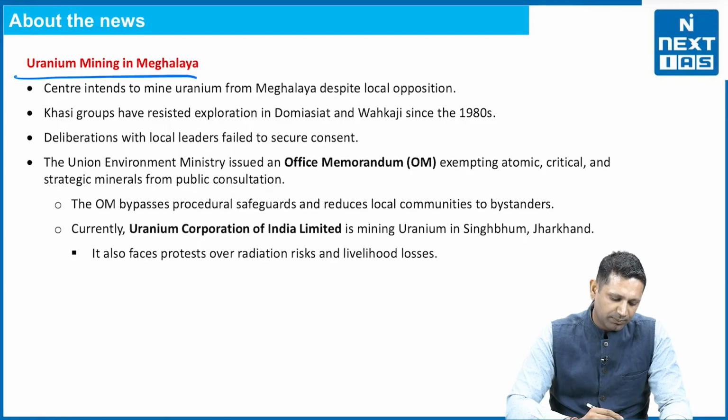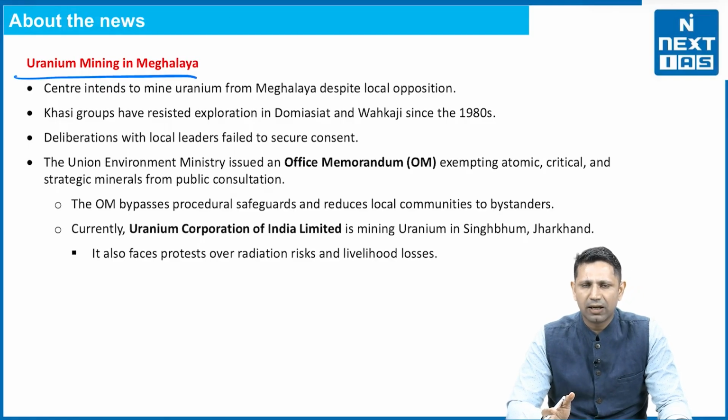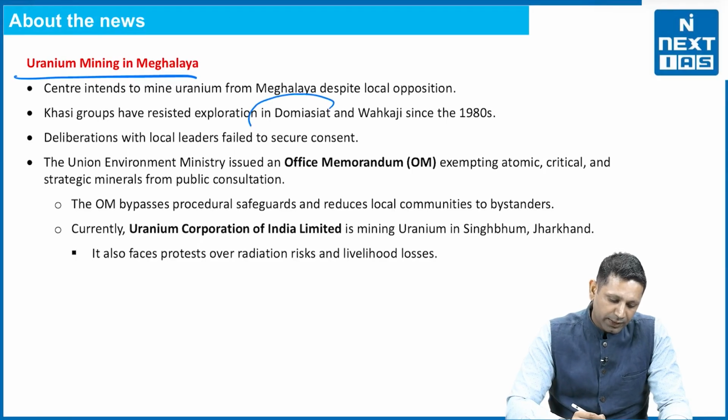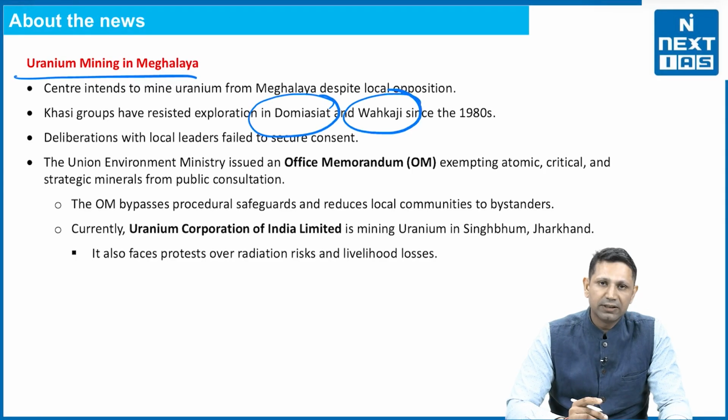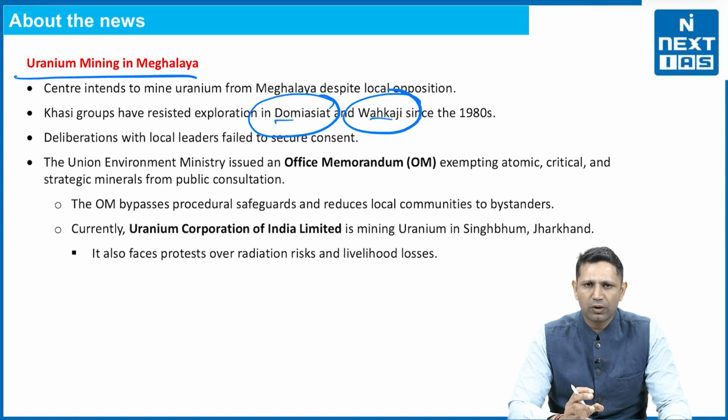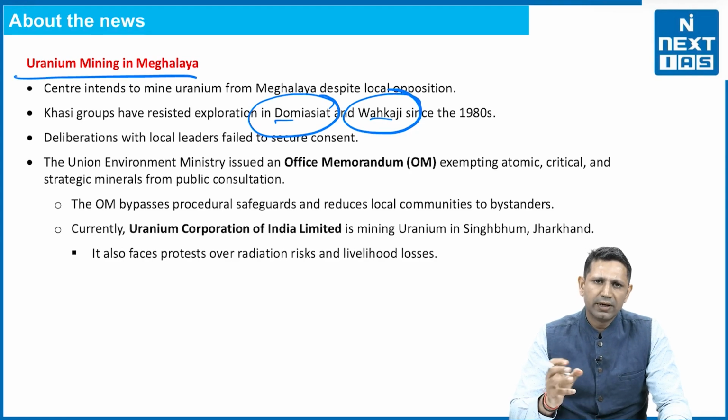The news is that in uranium mining in Meghalaya, the center is now thinking to start mining, and this particular move has been resisted by the local tribes like the Khasi tribe since the 1980s. There are two areas, Domiasat and Wakji, which have a good amount of uranium resources in Meghalaya, and the government intends to exploit or explore these areas because uranium is important from two perspectives: energy security as well as our nation's security. So it is a strategic mineral.